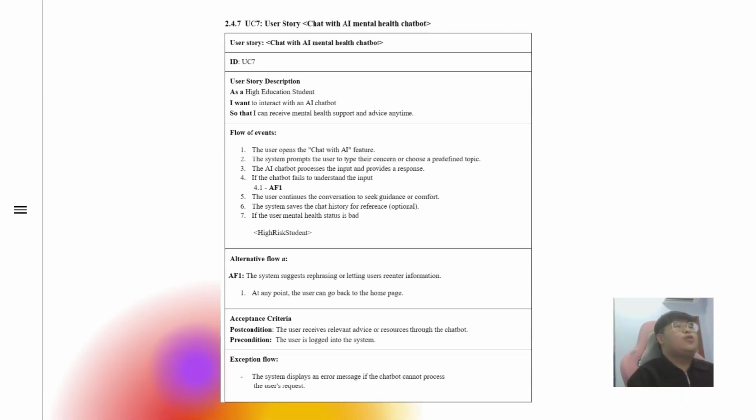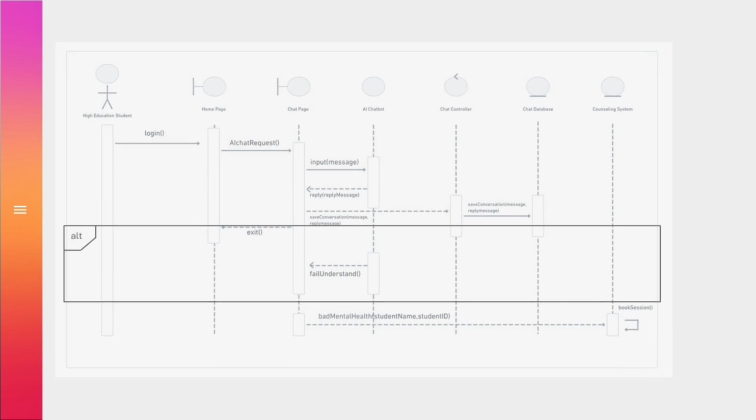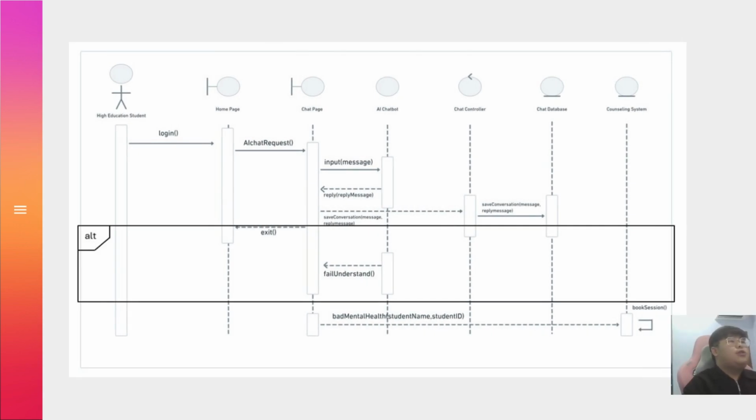Okay, the next use case is chat with a mental health chatbot, and the actor is also the student. Next is the sequence diagram. The student sends an AI chat request, inputs a message, and the AI chatbot will reply to the user. If the AI chatbot does not understand, it will prompt the user to retype the message. This will also save the conversation in the chat database.